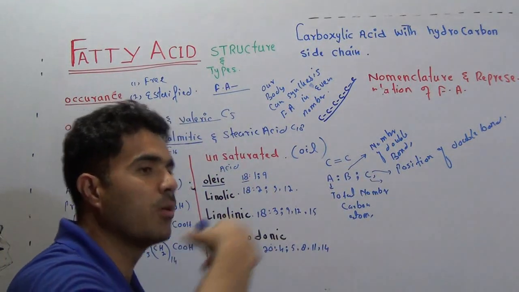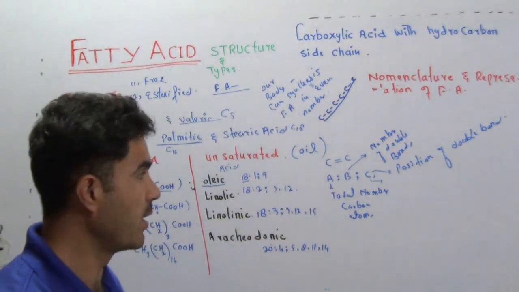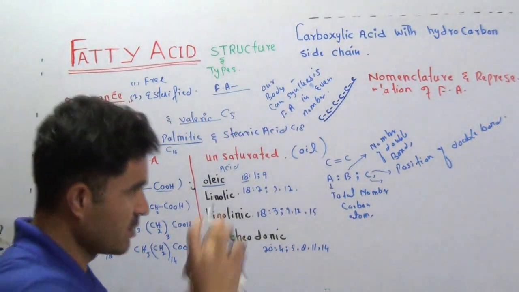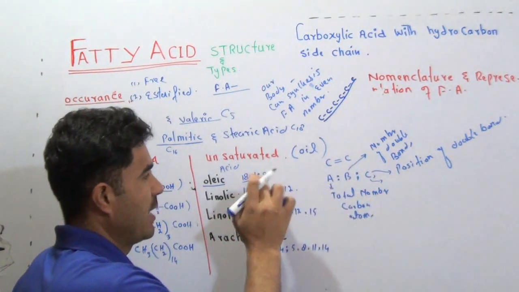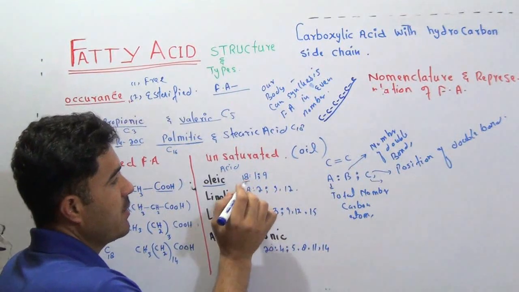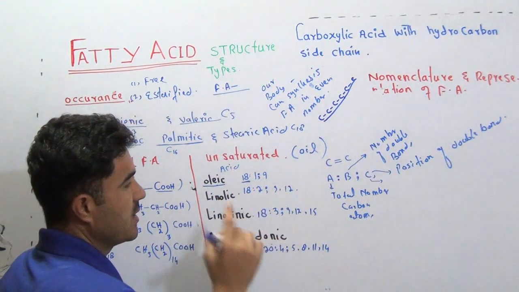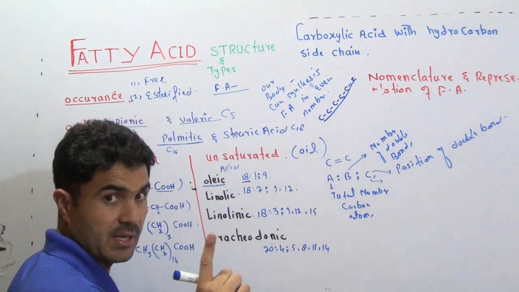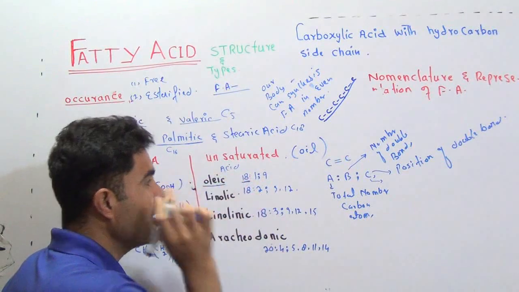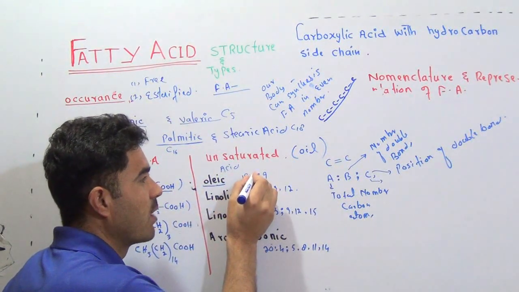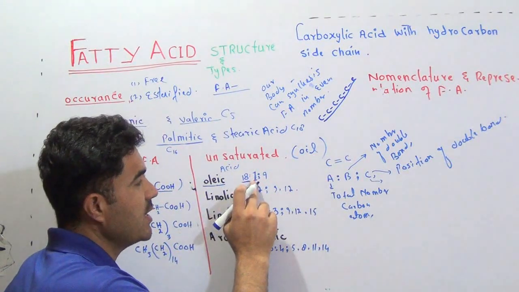2, 3, 5, 8, 9, 12, and so on. Now I will explain this more, with the help of an example. Come here. In front of oleic acid there is 18. 18 means there are 18 total carbon atoms in that fatty acid, and there is just one double bond, because here it is mentioned as 1.